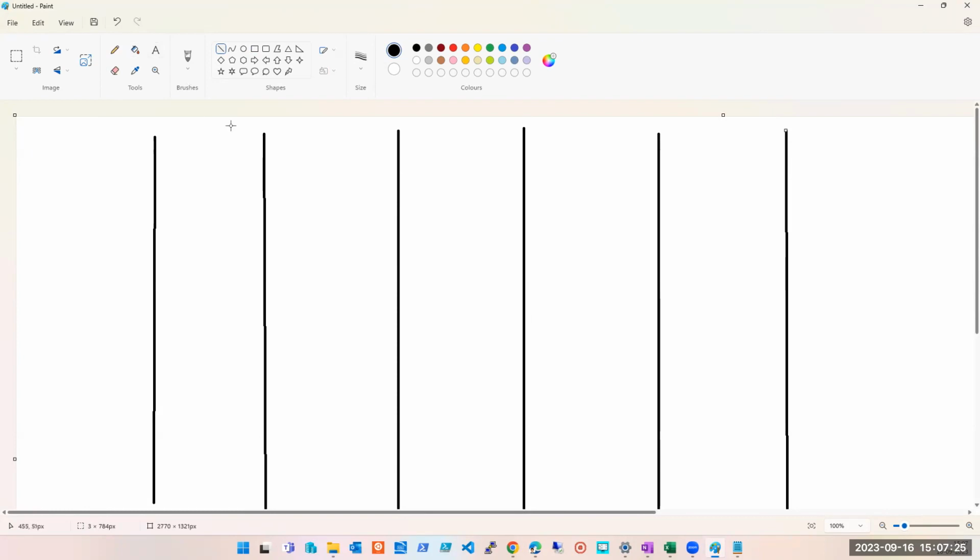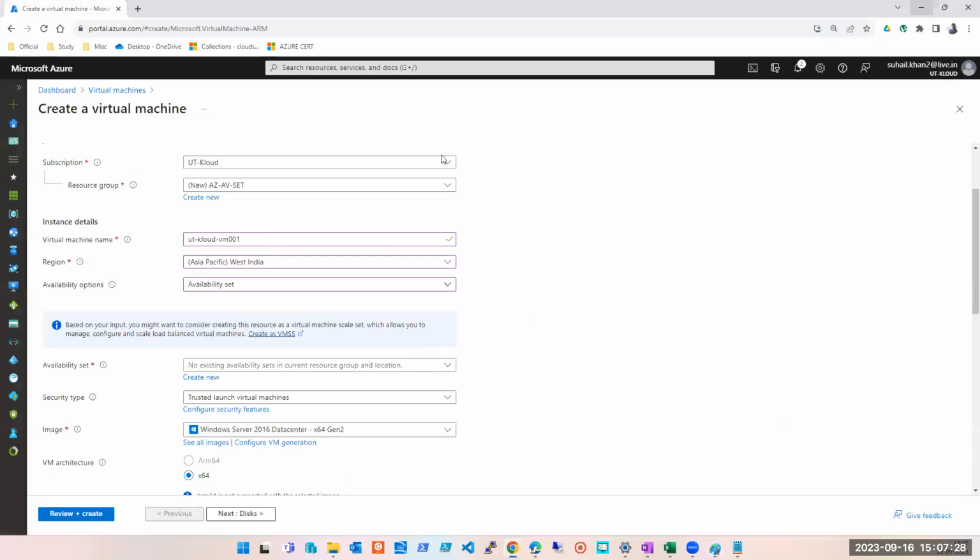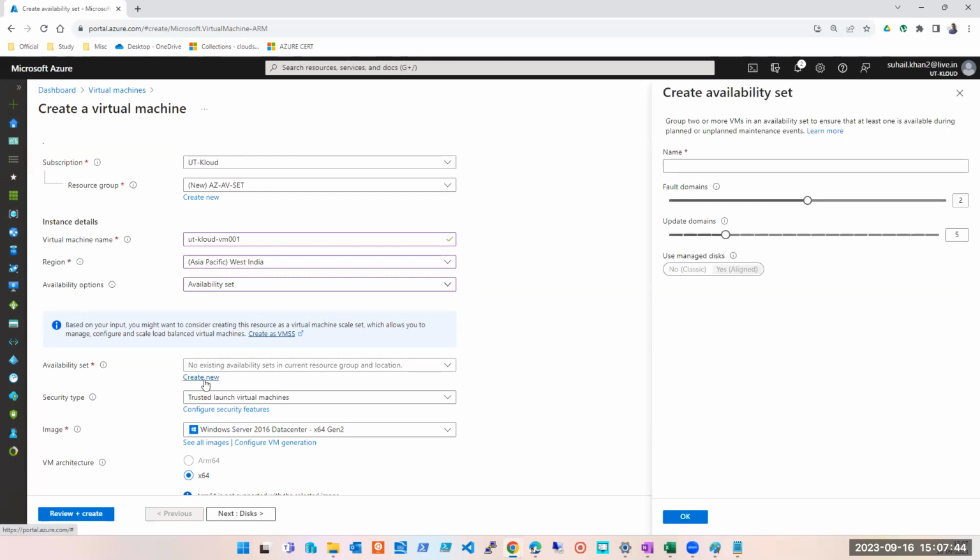So let's say these are my racks. What am I saying? Do I have one availability set where I want to deploy the machine? Do I have one? No. Look at this. If I had one in this region, it would appear here. I do not have one, so let's create one. Okay, I clicked on create, guys. Look at this. If you can't see the cursor, let me know. I'll change the icon. If it is too small, let me know. I'll zoom in the window. If you can see, be focused.